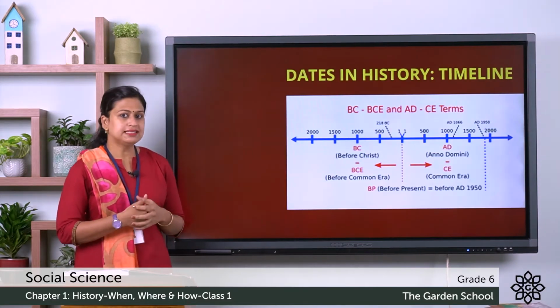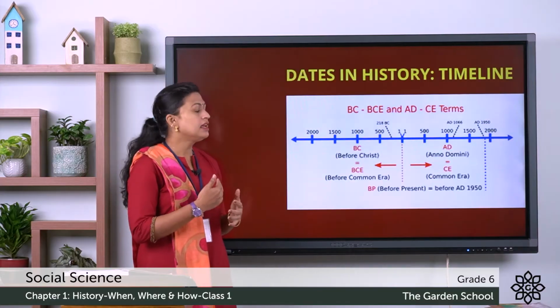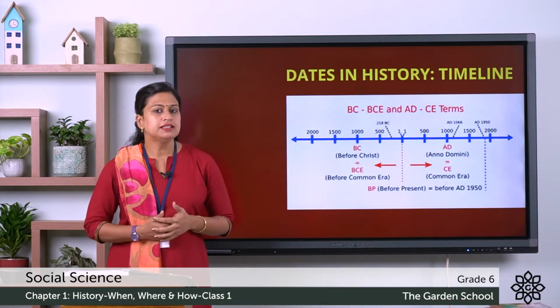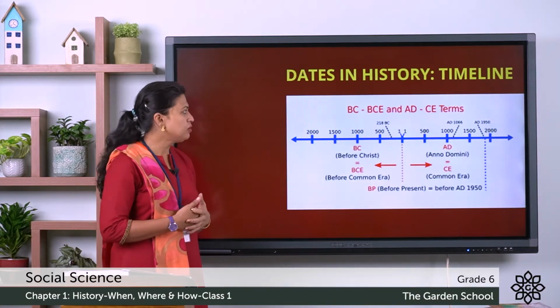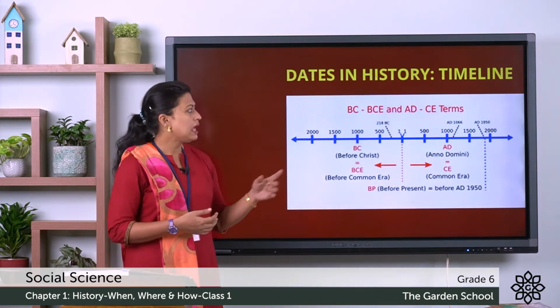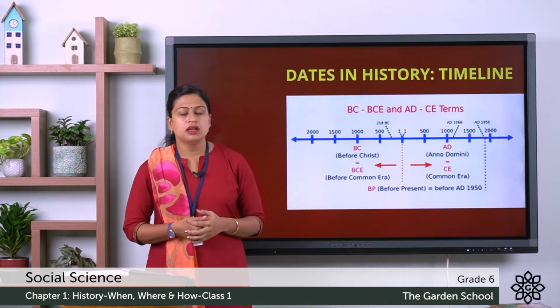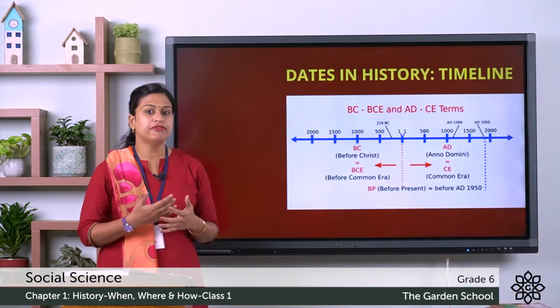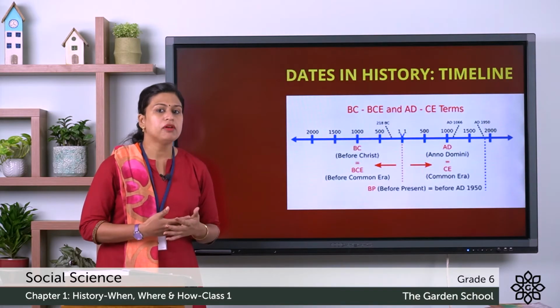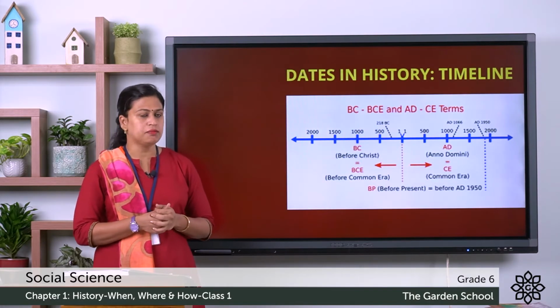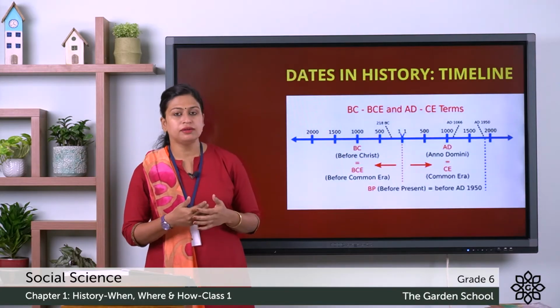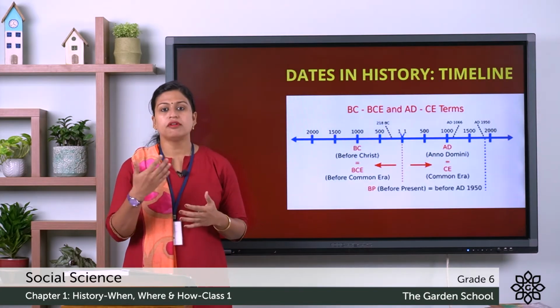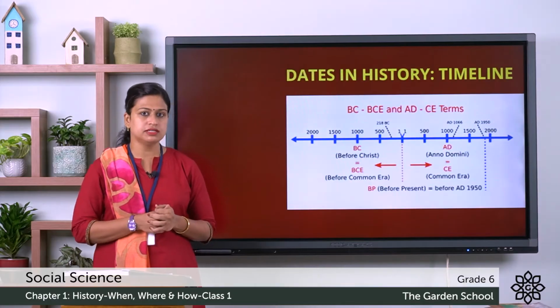Now, the next topic is date in history. So kids, in history, you might have noticed dates written as BC and AD. So here, BC means before Christ, that is the number of year before the Christ was born. And AD means Anno Domini, that means the number of years after the birth of Jesus Christ.